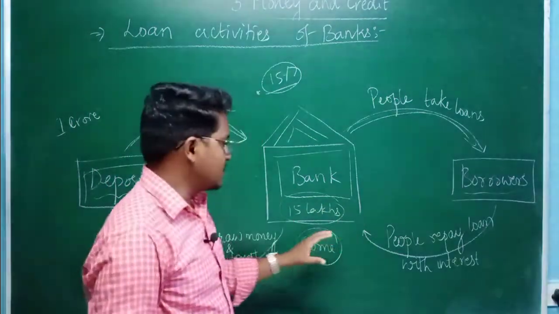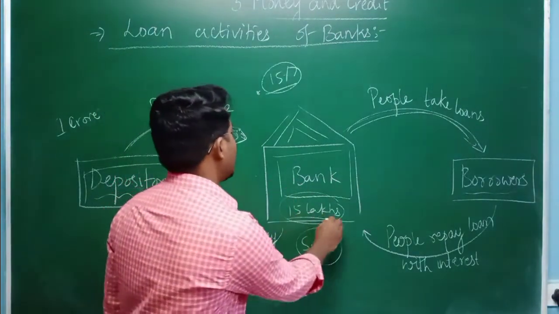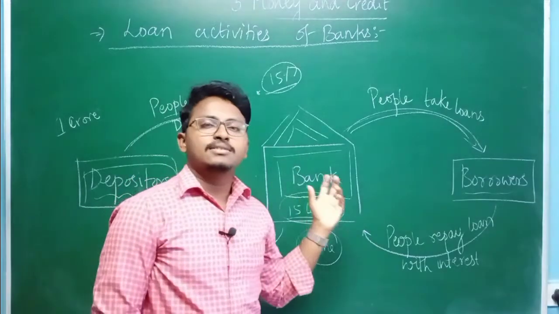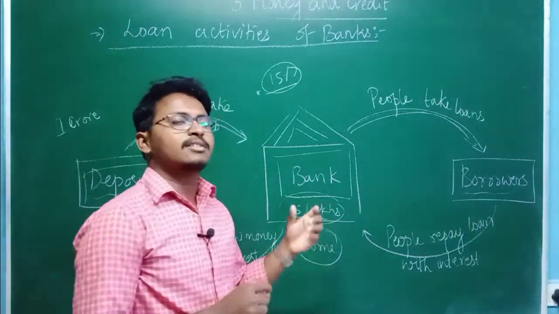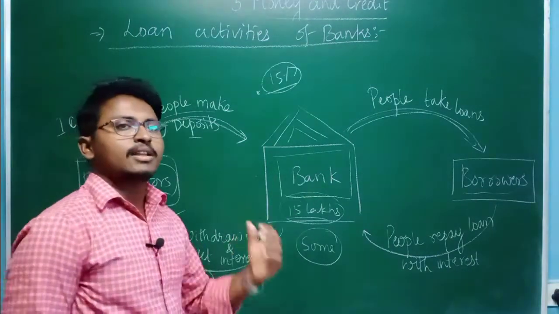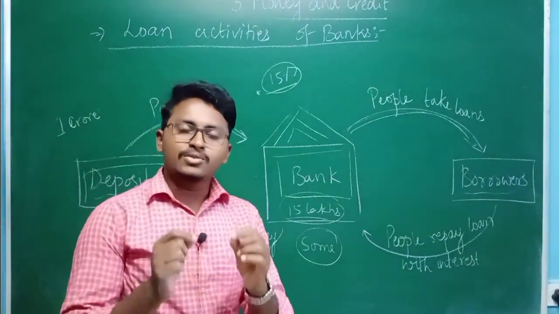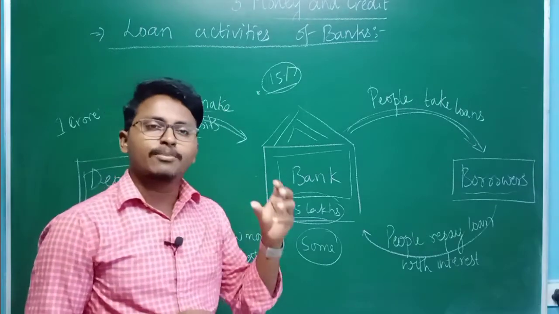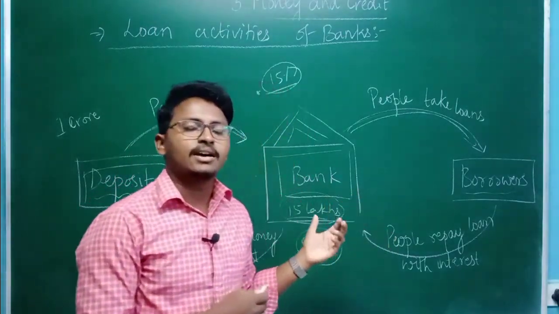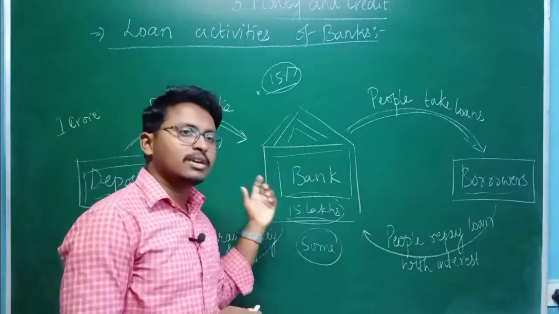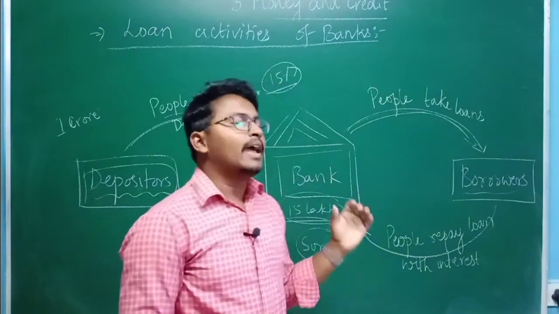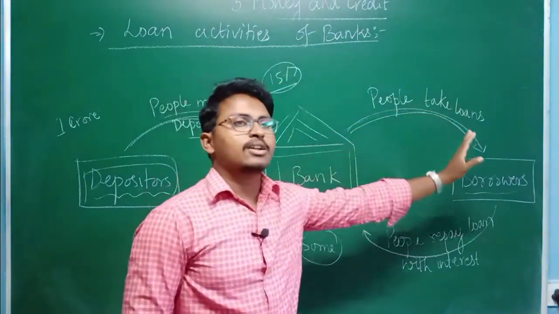One more thing I forgot to mention: the amount the bank keeps with itself is known as the cash reserve. Banks keep a cash reserve because we don't know when a depositor will come and ask for money. To keep emergency money, whenever any depositor comes and asks for money, the bank is supposed to give it. Therefore they keep some money with them, and the remaining money they give out as loans.